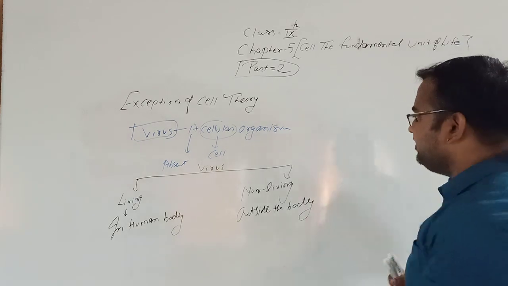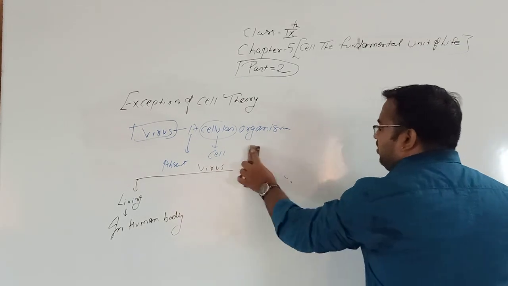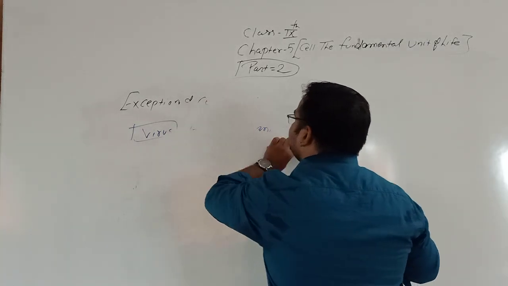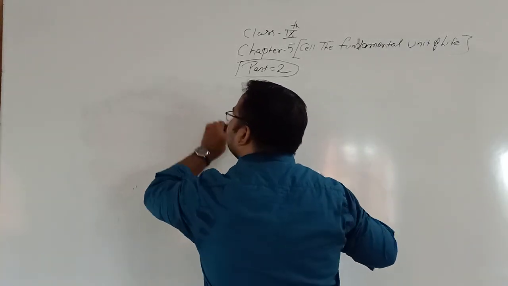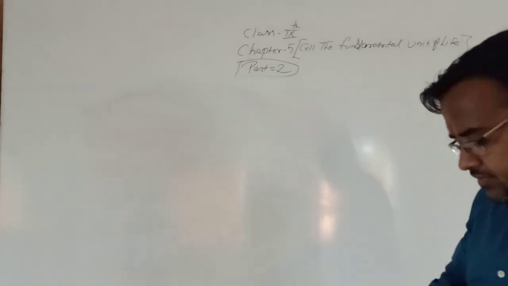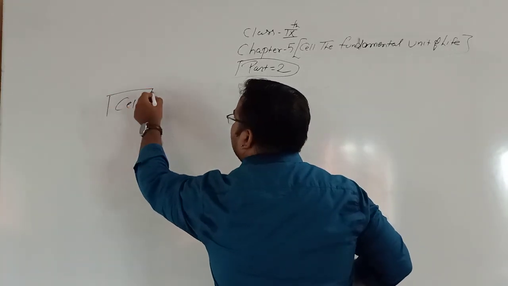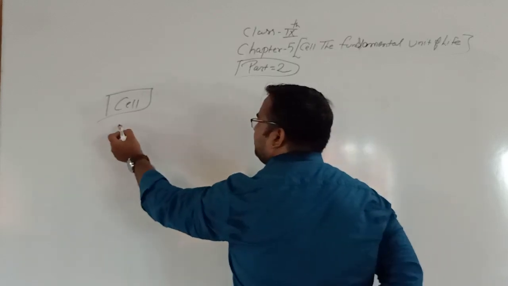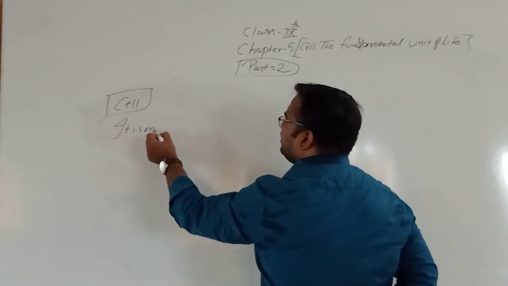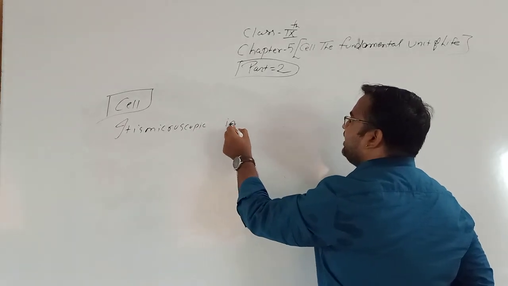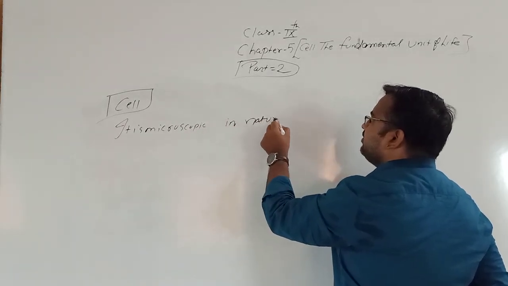Next is, what is cell? The question is, what is cell? It is microscopic in nature.